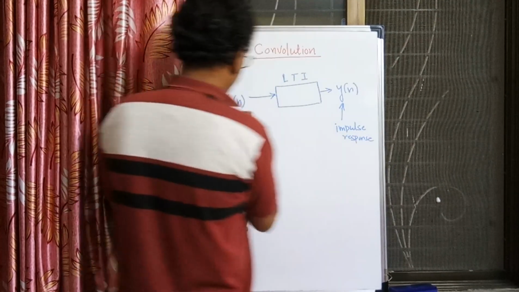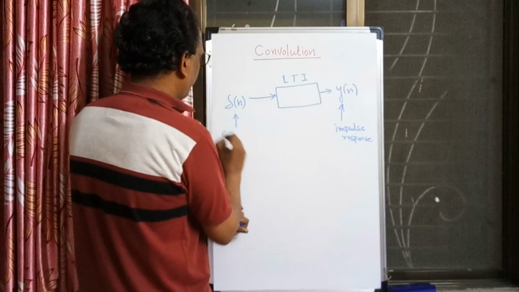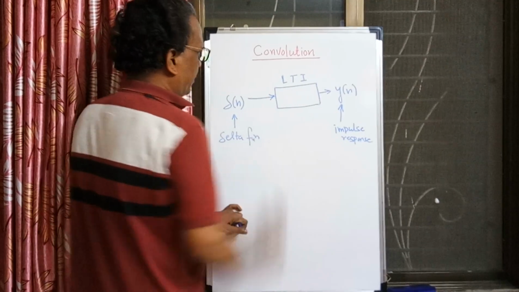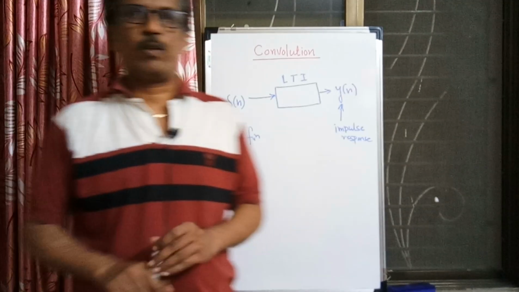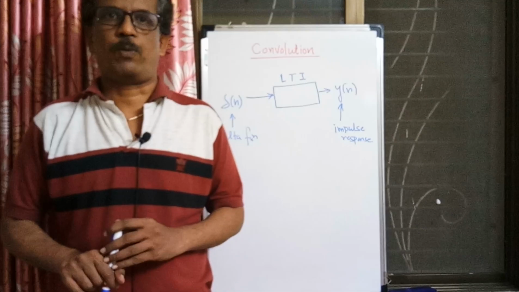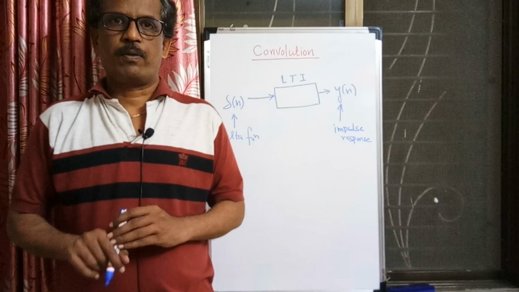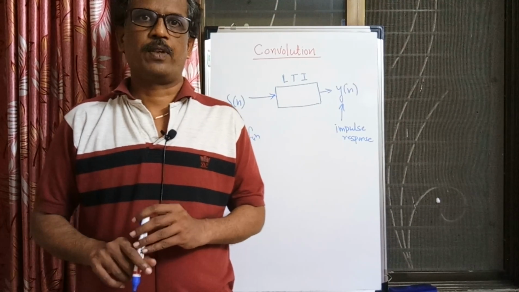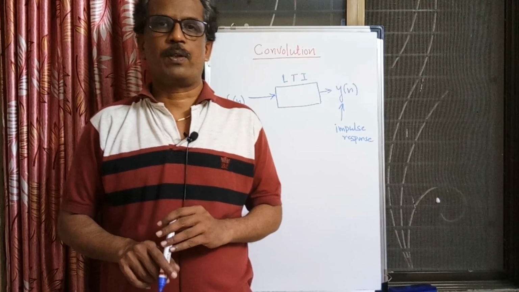So when the input is the delta function, whatever output we get of the system is called the impulse response. And that impulse response we use for representation of that system.